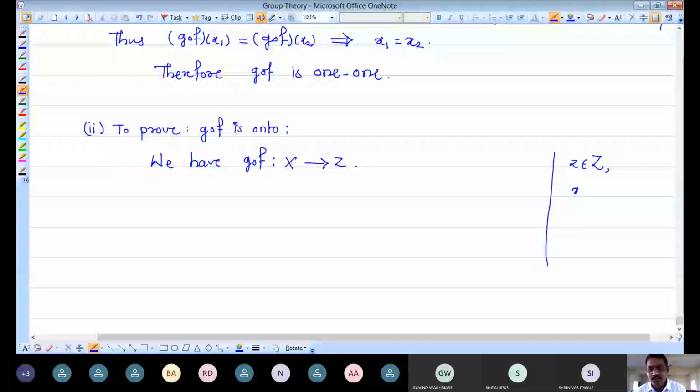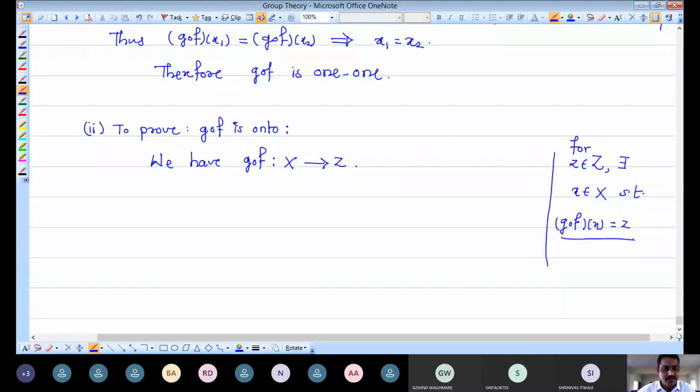Let me write here: for any arbitrary z in the second set, if there exists small x in the first set capital X such that the image of that x under our mapping, G composition F, is the small z that we have arbitrarily chosen from the second set capital Z, then in that case we can say our mapping is onto. This is the definition of onto mapping.